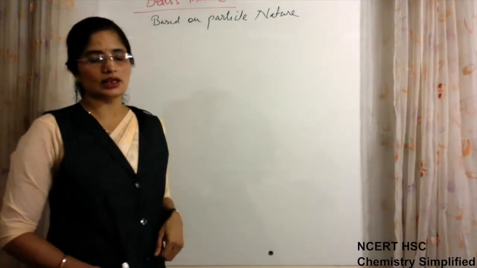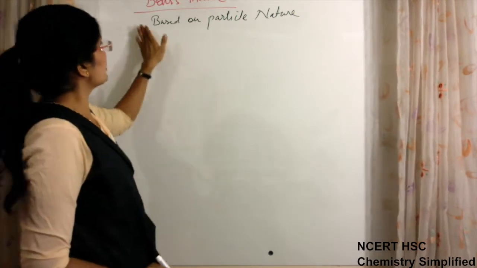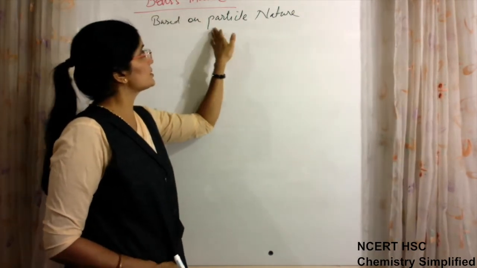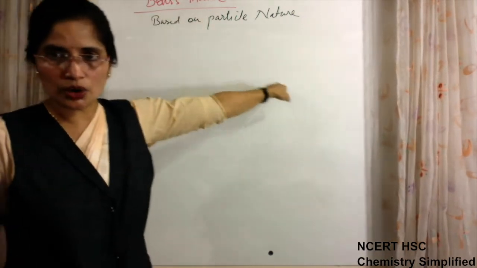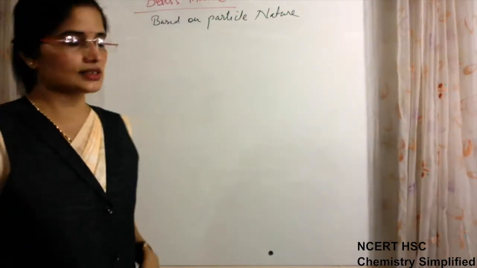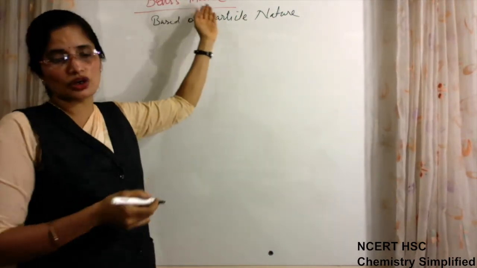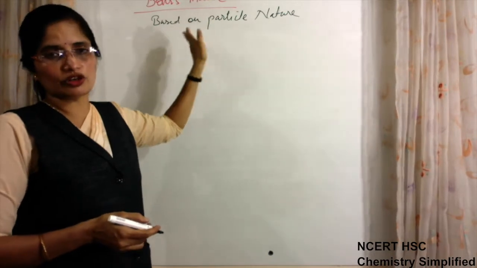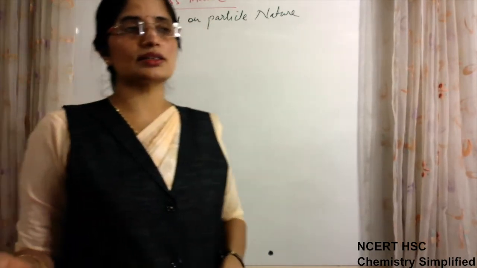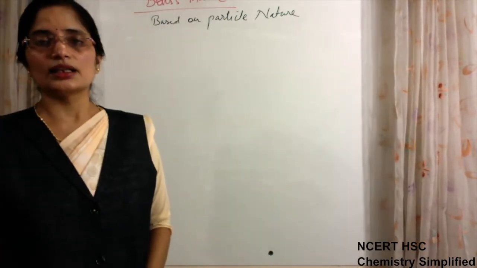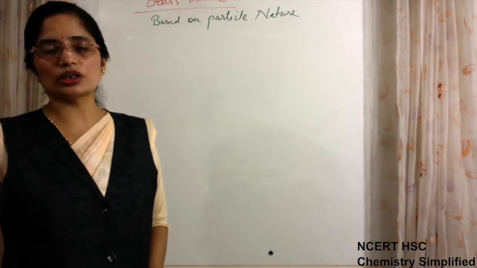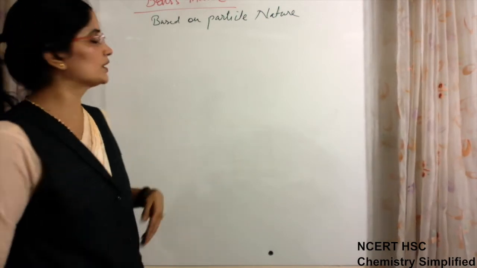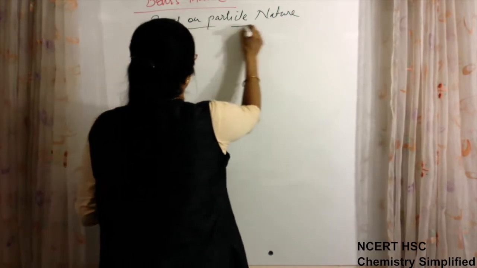But the model which Bohr suggested was based only on particle nature. He did not incorporate both types of nature. That is why it could not be the final model. It was also rejected, and the new model, the quantum mechanical model, is the last accepted model for the structure of the atom.